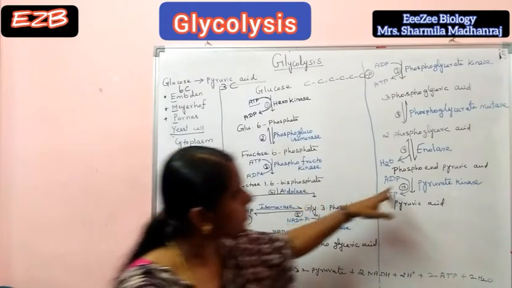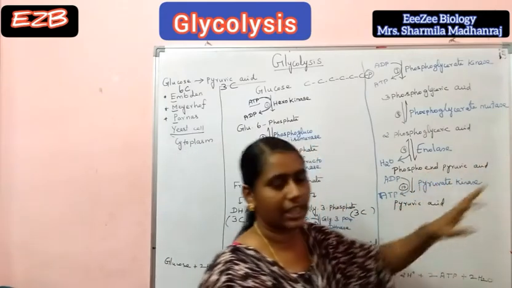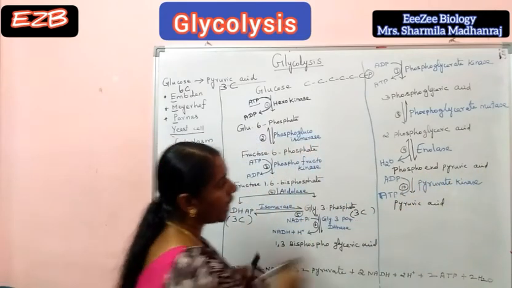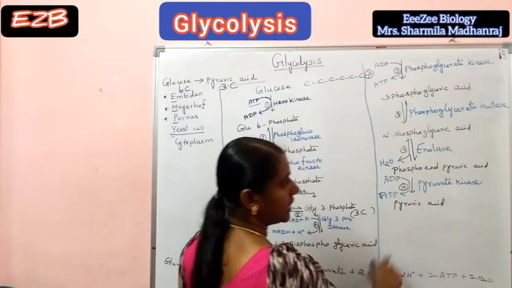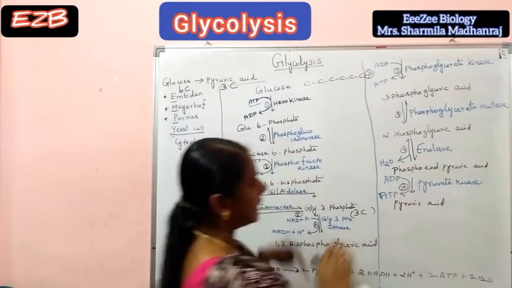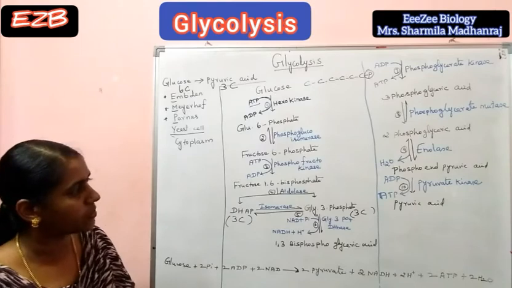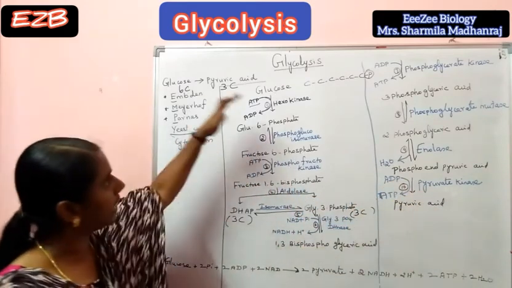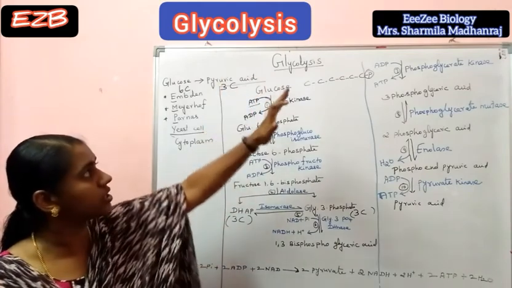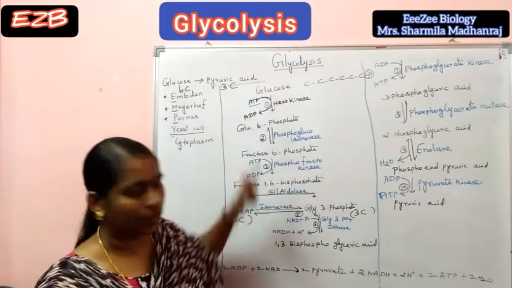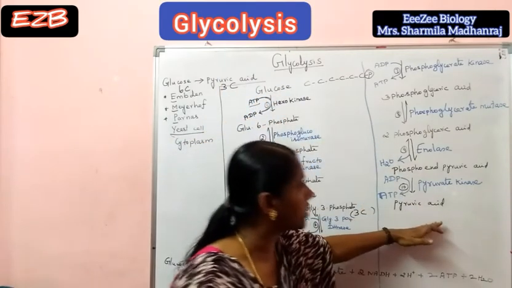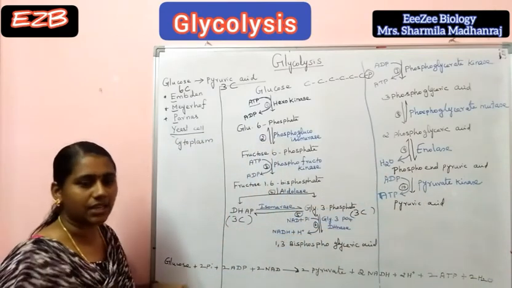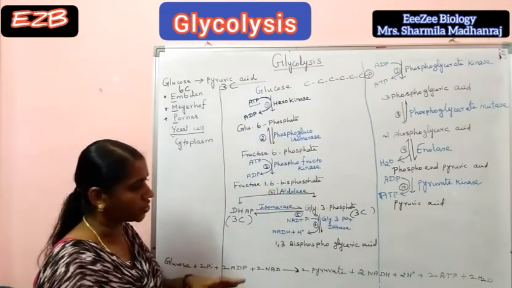Next step: phosphoenol pyruvic acid is converted to pyruvic acid by the enzyme pyruvate kinase. Here dephosphorylation takes place, and ADP is converted to ATP. So in our glycolysis process, glucose is converted to pyruvic acid. Totally 10 enzymes are involved in this reaction.